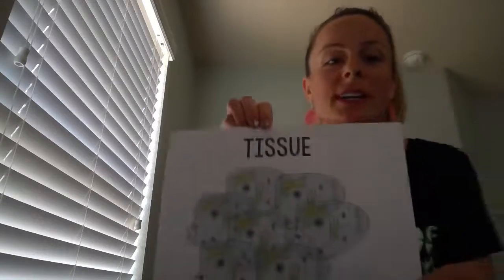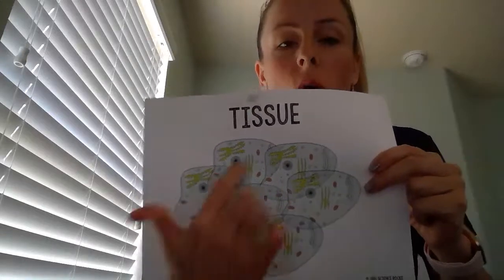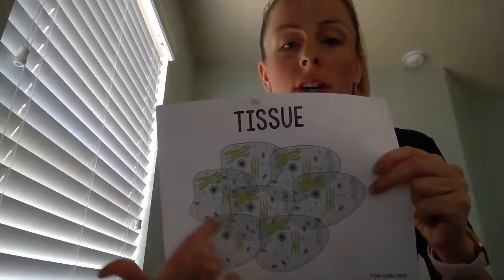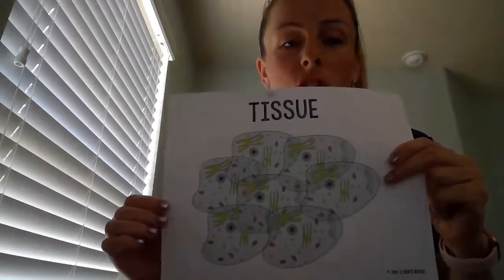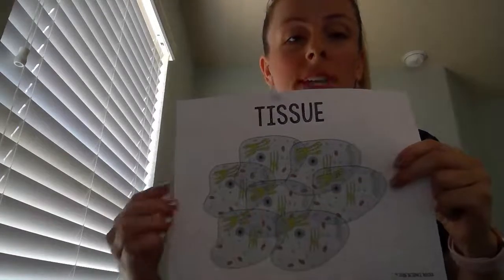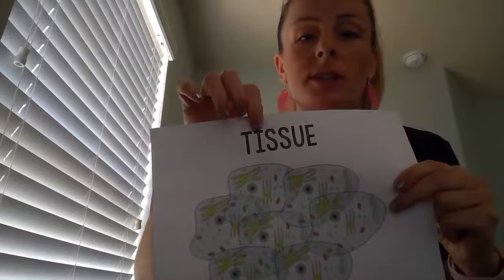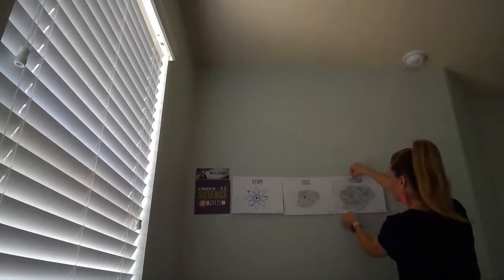Okay, so it is tissue. So do you see all of these cells? All of these cells join together to make up tissue. So when you have cells that are clumped together, they make up what is called tissue. So we have tissue. Okay, so a group of tissue, what do you think a group of tissue makes up?